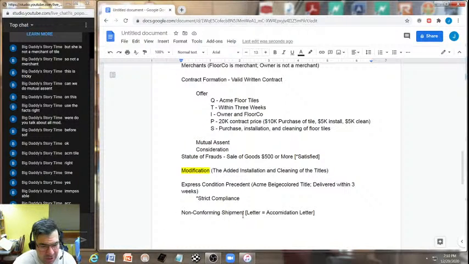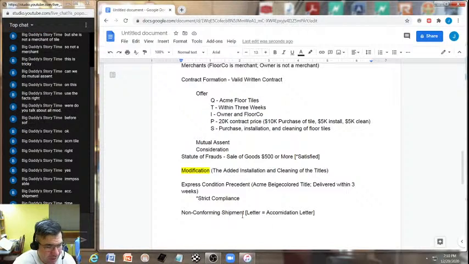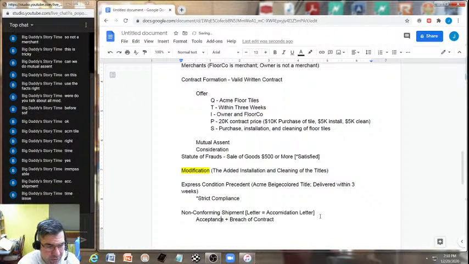Okay, and therefore, yeah, time is a big issue here, right? Exactly. But here's the thing: we technically have at this point a breach of contract aspect. We have an acceptance plus a breach. Yes, exactly right, which goes straight to PTR.